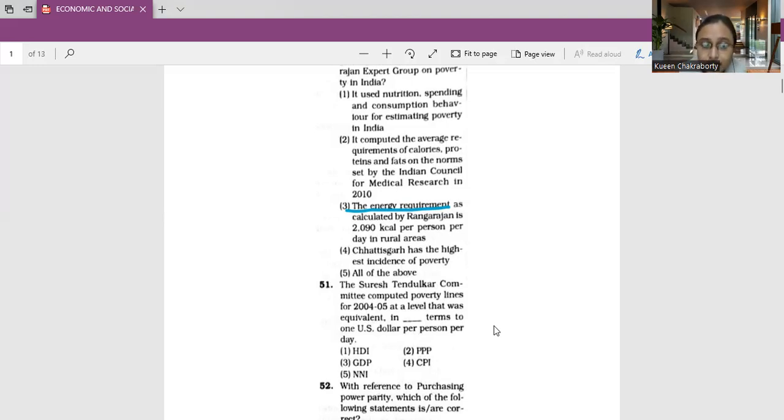The committee chaired by Suresh Tendulkar computed poverty lines for 2004 to 2005 at a level equivalent in purchasing power parity, which is PPP terms, to $1 per person per day, which was the internationally accepted poverty line at that point of time. So for this question, the correct answer is PPP, the purchasing power parity. We mark this as our answer.